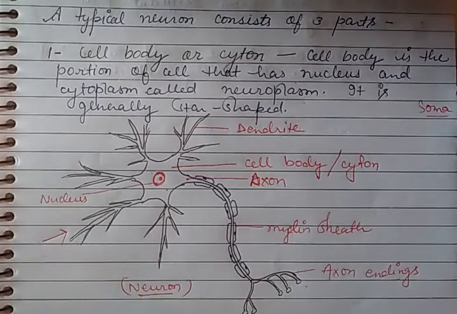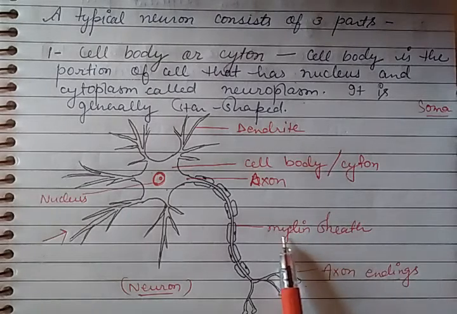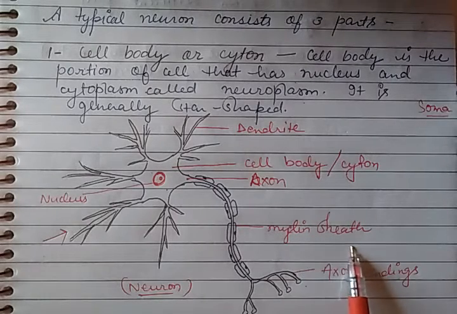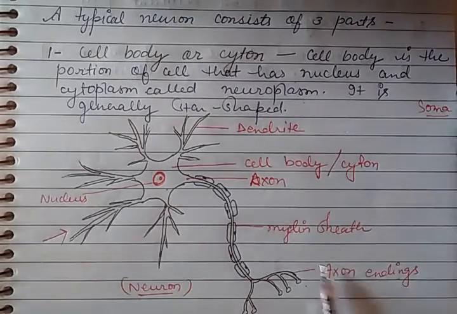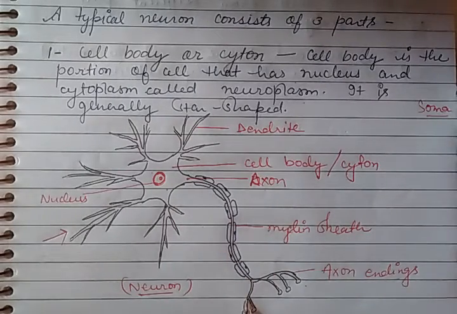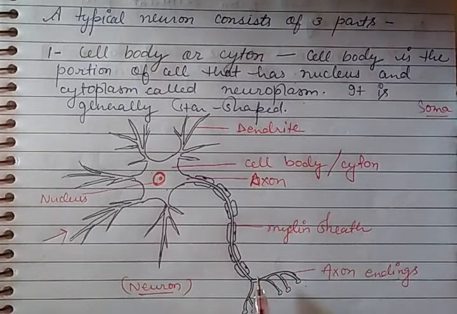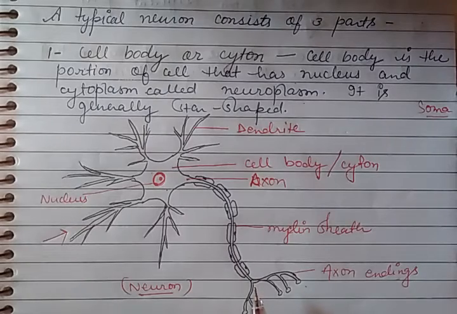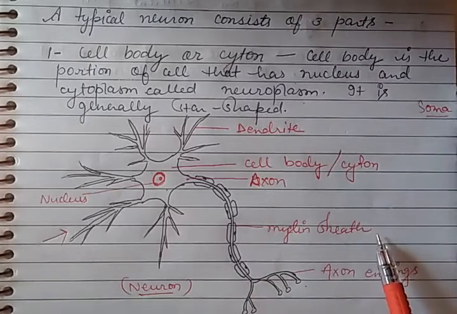Here in the diagram of the neuron you can see there is a term written, myelin sheath. So what is myelin sheath? Over the axon there is a covering of cells, and that covering works as an insulator to protect the electrical impulses. That insulated covering is known as myelin sheath.